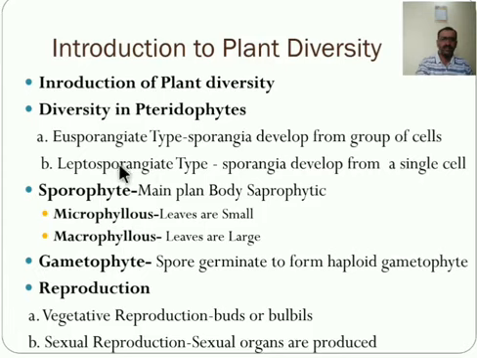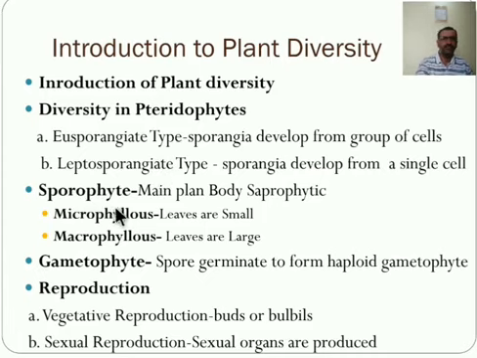And in leptosporangiate form, the sporangium is small because it is made up from only one cell, and the wall is one cell thick and the spore content is very low. Of these two types, eusporangiate is primitive and leptosporangiate is the advanced one. Okay, this is about the diversity in pteridophyte.